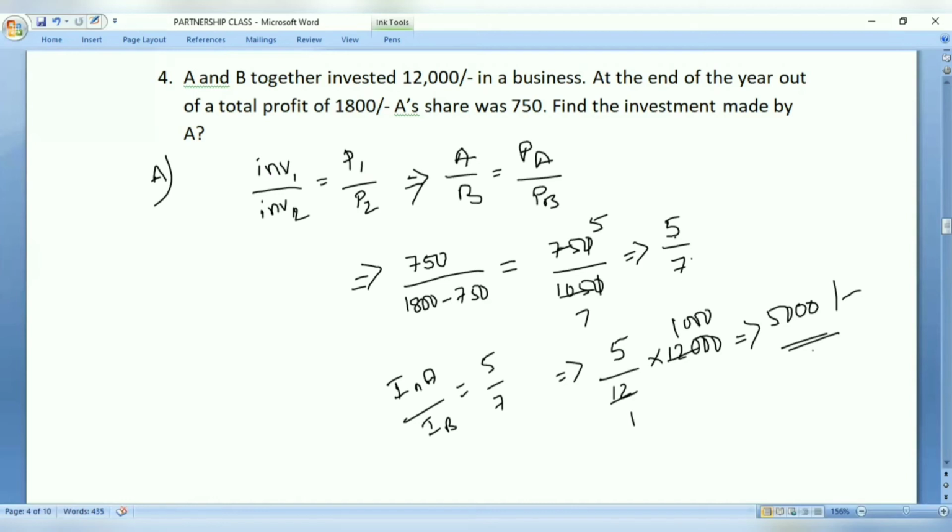Now this ratio is 5:7. That means the investments made by A and B are in the ratio 5:7. Total investment made by both persons is 12,000, and we know how many components they have invested. So accordingly, we calculated and found that A has invested a total amount of 5,000 rupees. Okay, now let us move on to the next question.